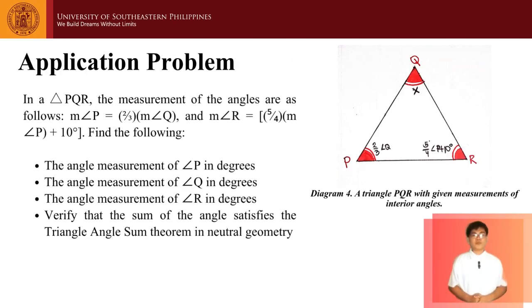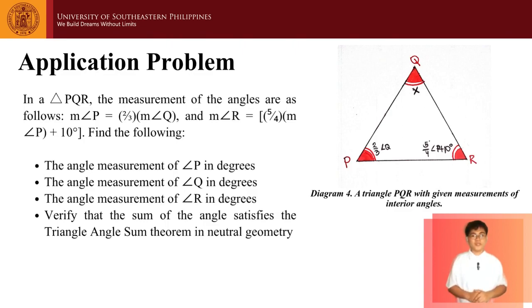For the application problem, in a triangle PQR, the measurements of angles are as follows. Measure of angle P is equal to 2/3 multiplied by the measure of angle Q, and measure of angle R is equal to 5/4 multiplied by the measure of angle P and then added by 10 degrees. Find the following: the angle measurement of angle P in degrees, the angle measurement of angle Q in degrees, the angle measurement of angle R in degrees, and verify that the sum of angles satisfy the triangle angle sum theorem